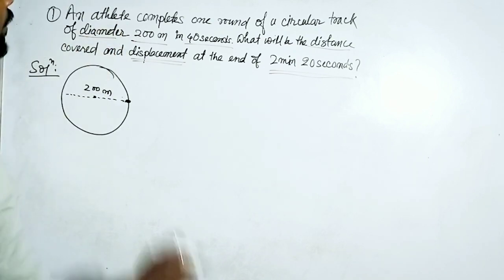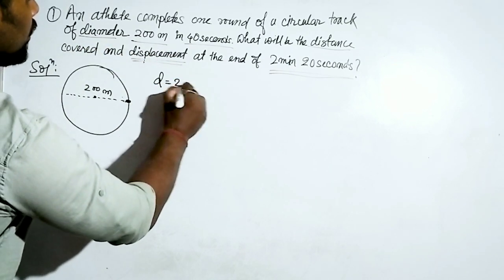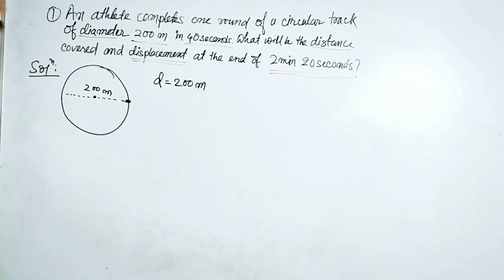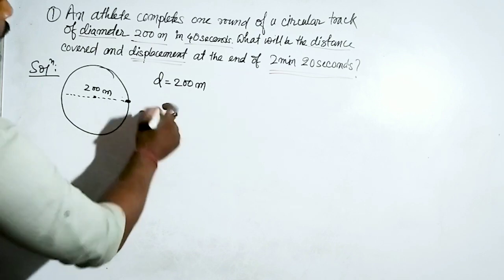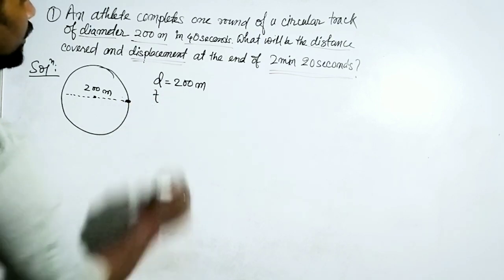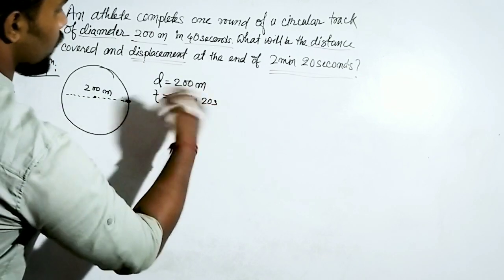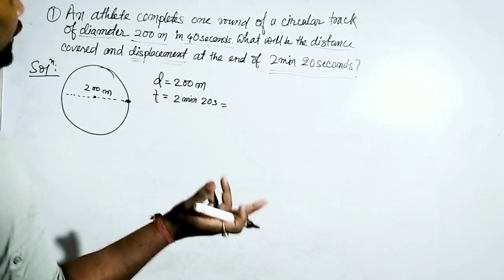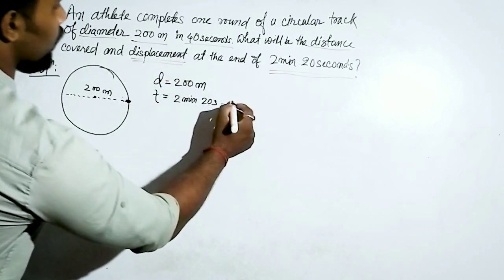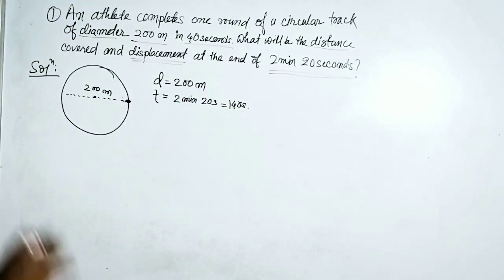First we should write down what is given. I will represent the diameter as small d equal to 200 meters, and time t is given as 2 minutes 20 seconds. If I convert this to seconds, 2 minutes equals 120 seconds, and 120 plus 20 equals 140 seconds.